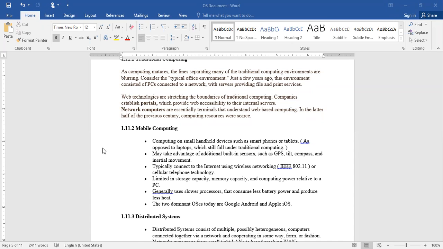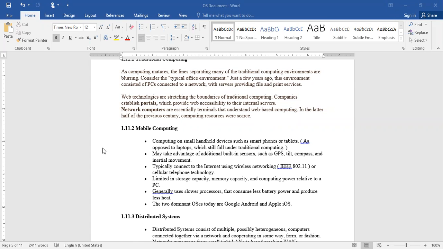And for all these things, we need to have proper internet connectivity, through wireless networking, that is IEEE 802.11, or cellular technology. By using this, we can connect to the internet. The problem with this is the storage limitations.